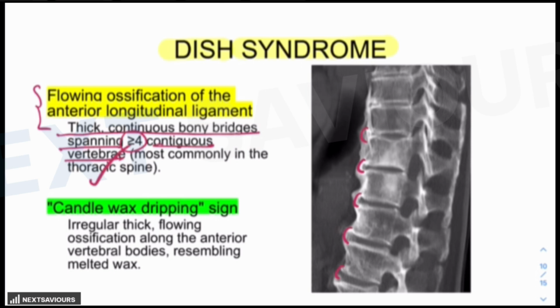And second is the candle wax dripping sign, which is irregular, thick, flowing ossification along the anterior vertebral bodies, which resembles melted wax.